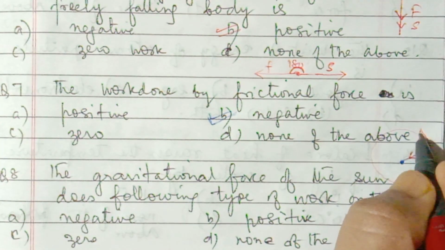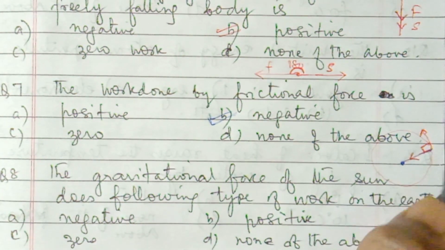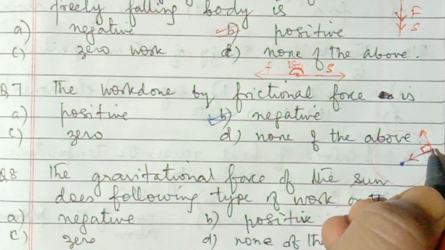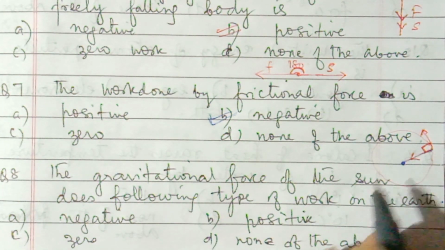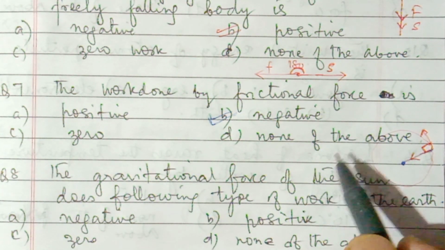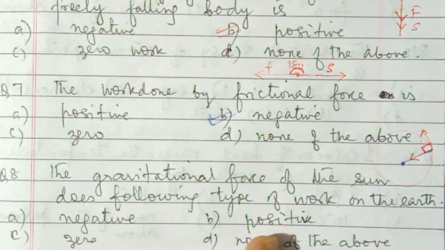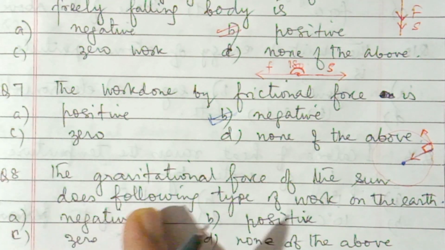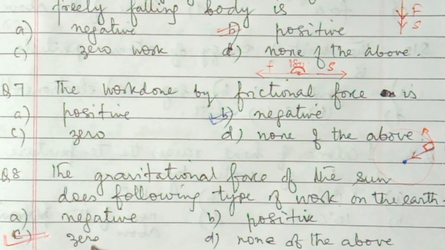Displacement is tangential, so theta is 90. Gravitational force is the centripetal force and the earth moves along the tangent, so cos 90 is 0, and the formula gives 0 work. So 0 is correct here.